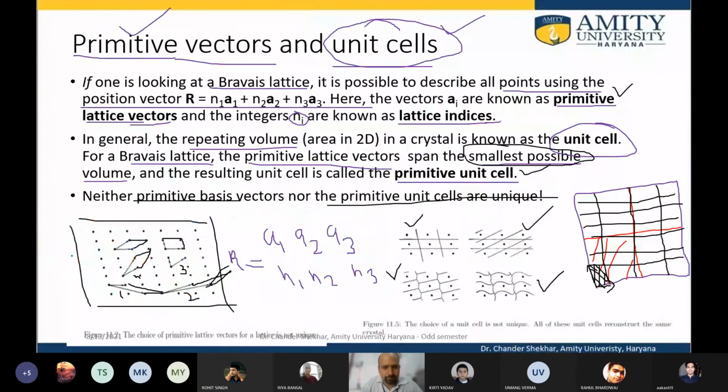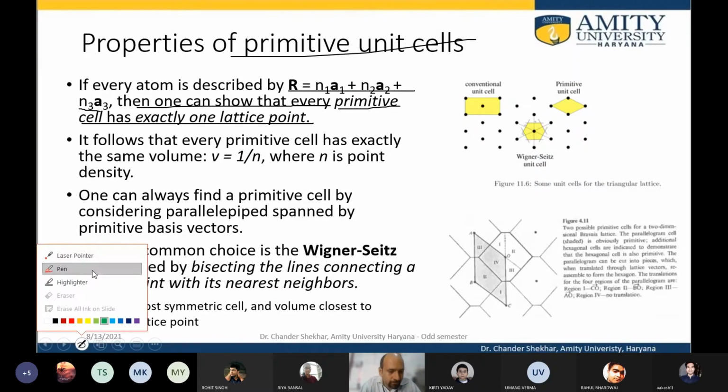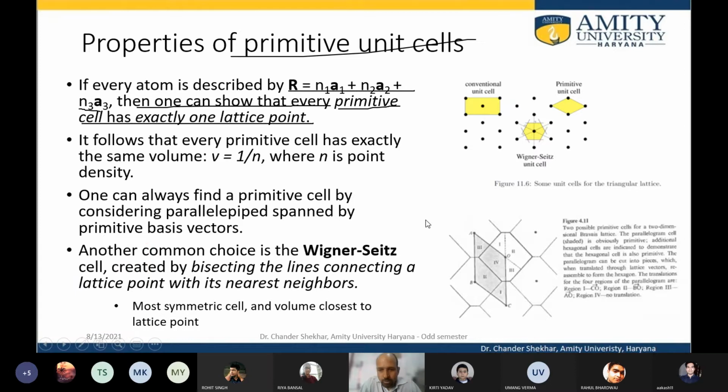So we looked at primitive vectors and the unit cell. Then we looked at the Wigner-Seitz unit cell.